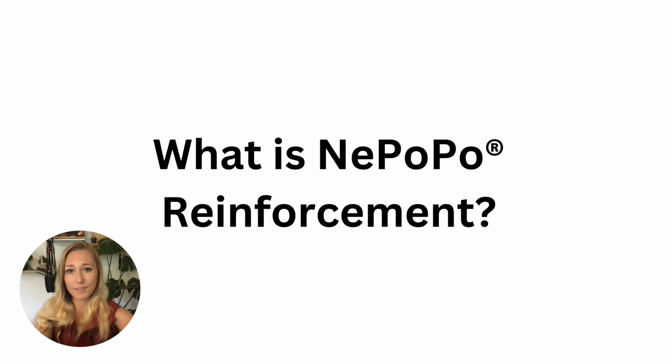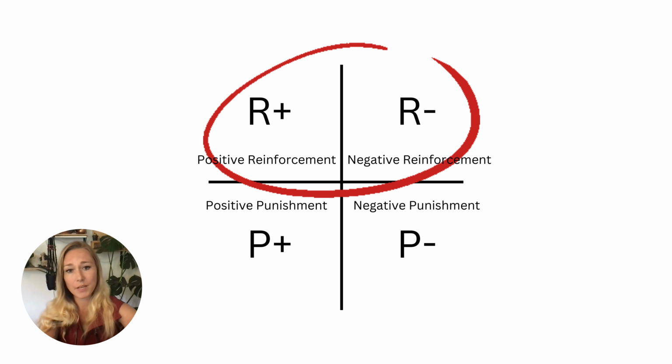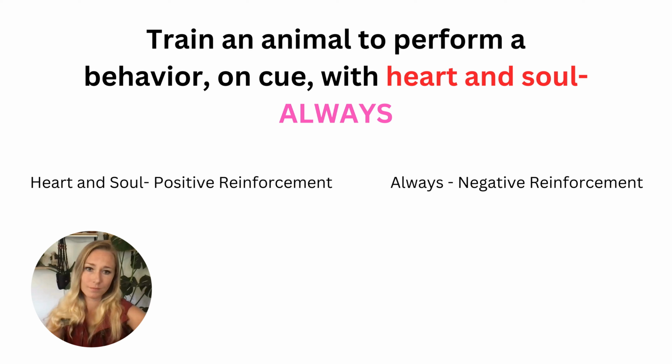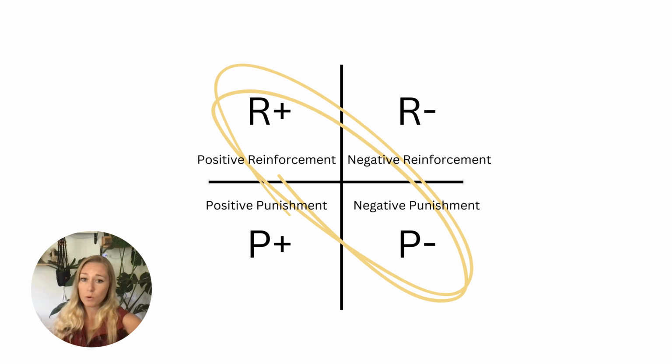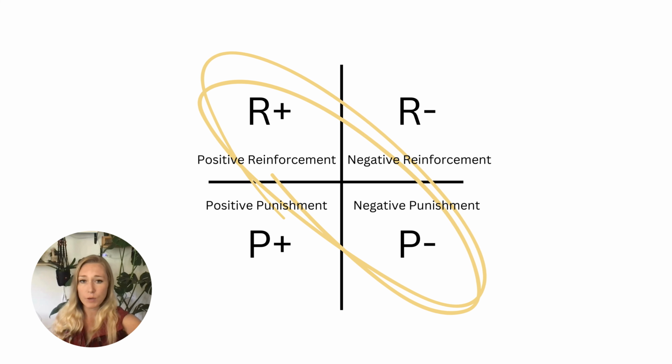So then, what is NePoPo reinforcement? NePoPo reinforcement is using both positive reinforcement and negative reinforcement to train a behavior. Our goal with NePoPo reinforcement is to train an animal to perform a behavior on cue with heart and soul always. We get the heart and soul from our positive reinforcement, and we get our always or our must key from our negative reinforcement. So why then don't we only use positive reinforcement when we're training our dog?